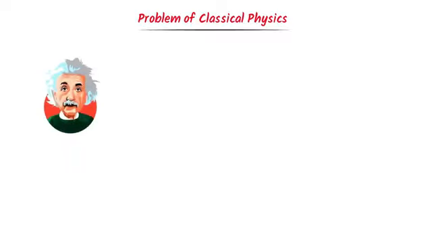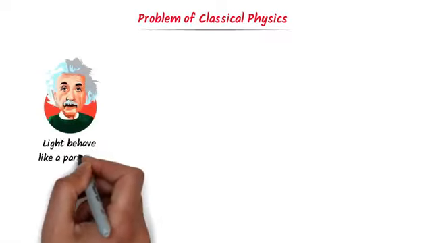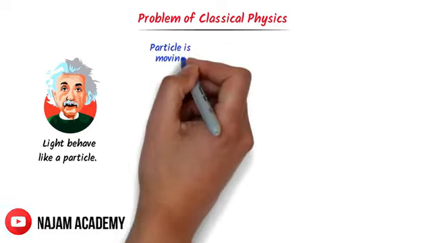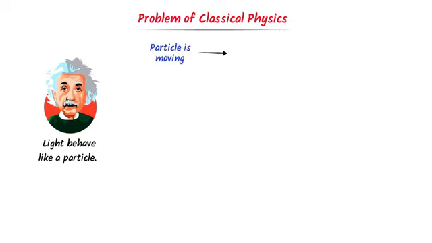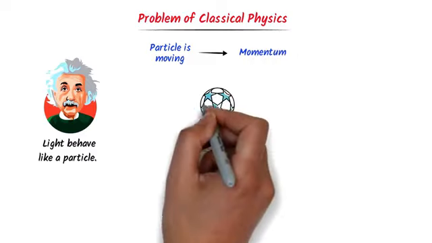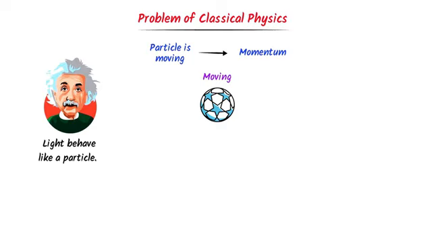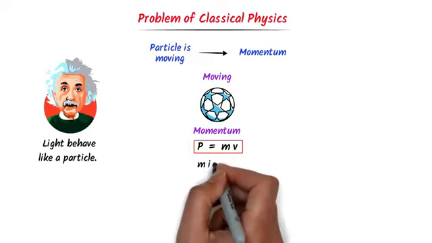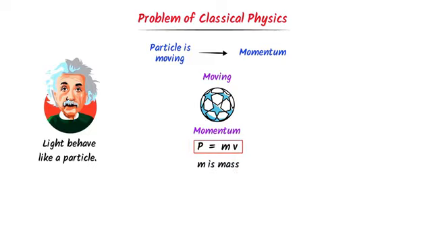Here, let me teach you one big problem of classical physics. According to Einstein Baba, light also behaves as a particle. In physics, we say that when a particle is moving, it possesses some sort of momentum. For instance, if this ball is moving, it possesses momentum. Its momentum is P equals m times v, where m is the mass of the ball and v is its velocity. Now what about the momentum of the light?